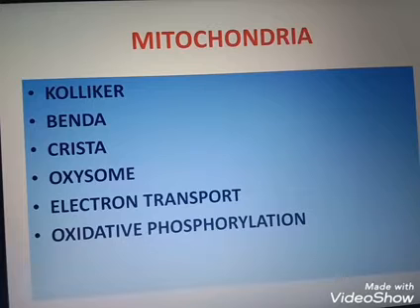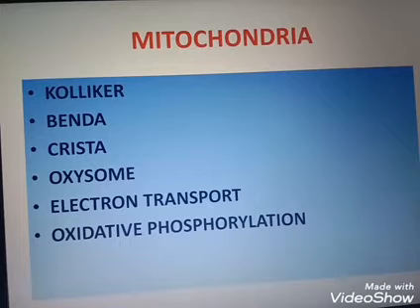So here we are discussing mitochondria. Mitos means thread, chondrion means granules. These organelles are found in the cytoplasm of plants and animals. Mitochondria were first seen by Kolliker in 1850. The name mitochondria was coined by Benda in 1898.